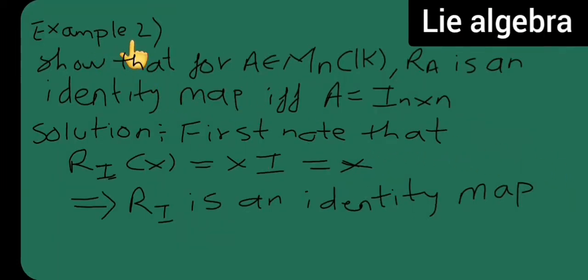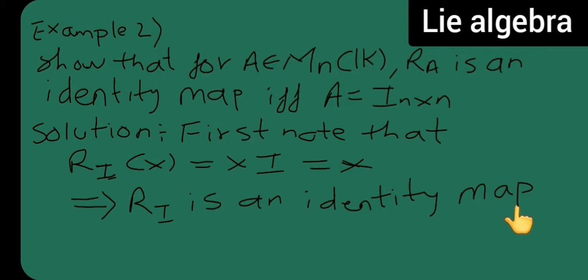My next example is show that for A belonging to Mn(K), Ra is an identity map if and only if A is equal to I. Now this is my solution. First I have to note that Ri of x is equal to xI, so this I am writing as xI, which is nothing but x. Now this implies what? Ri is an identity map.